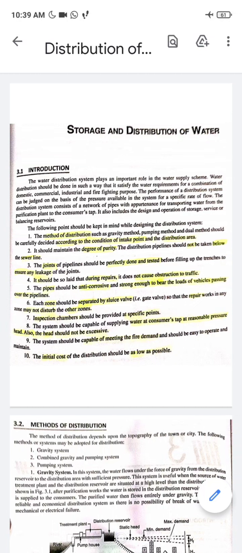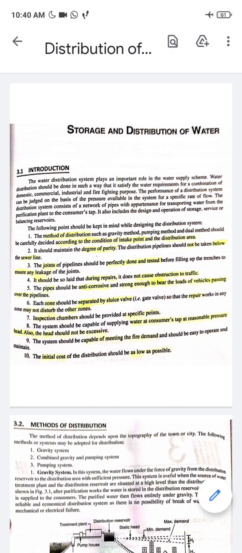The next point is the pipe should be anti-corrosive and strong enough to bear the loads of vehicles passing over the pipeline. As I have told you, a certain amount of soil cover is provided for any pipeline before it is laid. What I basically mean is that the pipeline should be strong and rigid enough that if a fully loaded vehicle, with a load of about the design load of the road, crosses the section where the pipeline is laid, the pipeline should not be affected.